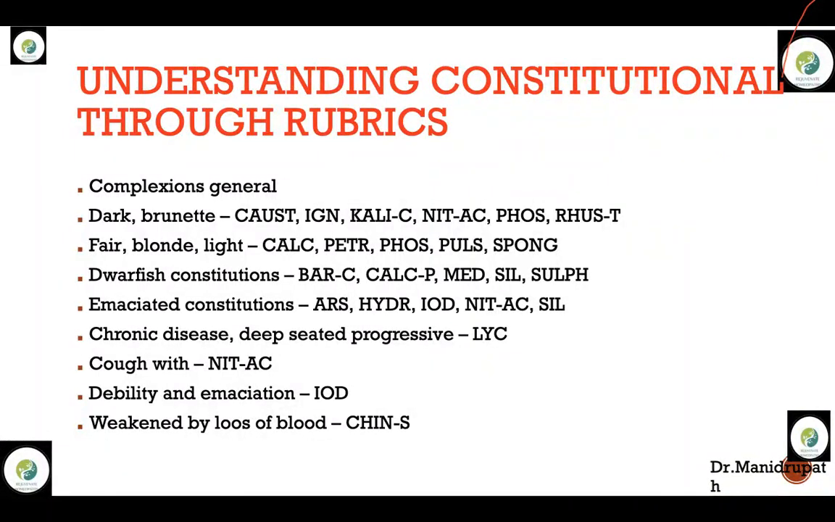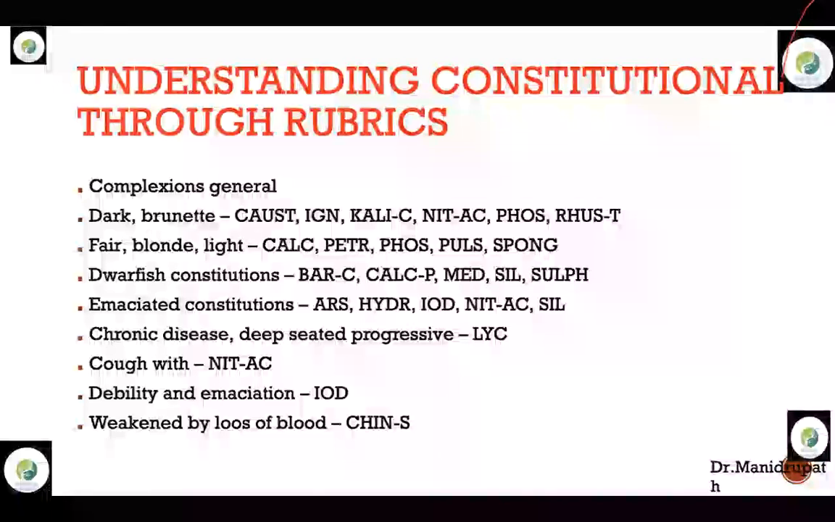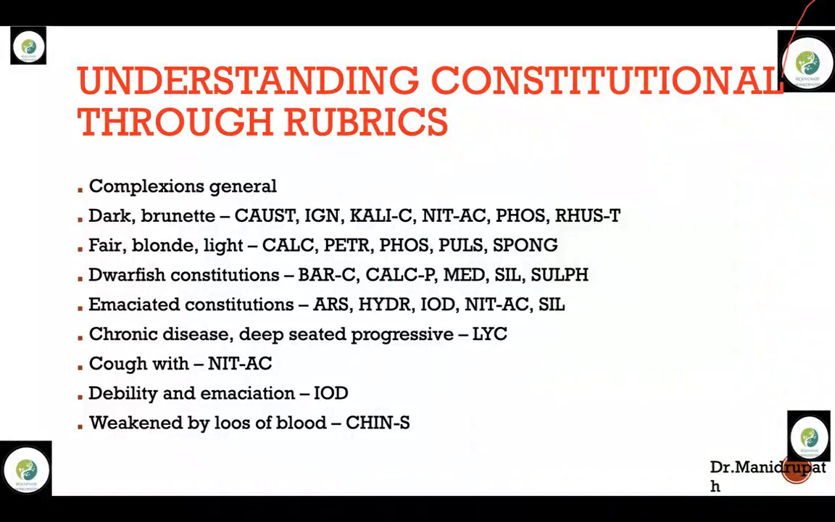Coming to emaciated constitutions. What are the emaciated constitutions in the Materia Medica remedies? Arsenicum, Hydrastis, Iodum. We all know, interestingly, Iodum is a remedy for glandular pathology. At one stage, Iodum will be hypertrophy. But when Iodum enters into the syphilitic state of its nature, you can see there is a lot of atrophy. So that's why in emaciated constitutions, Iodum is the top remedy to think of. That is what Nitric acid and Silicea are.